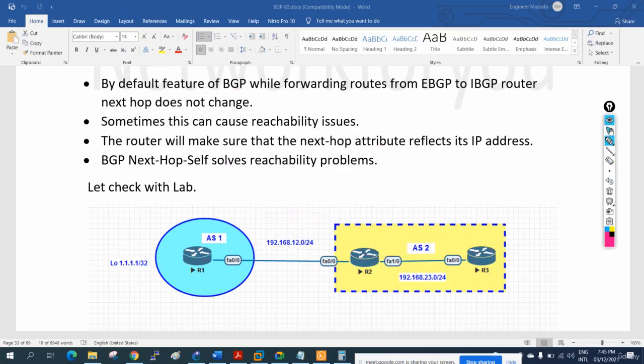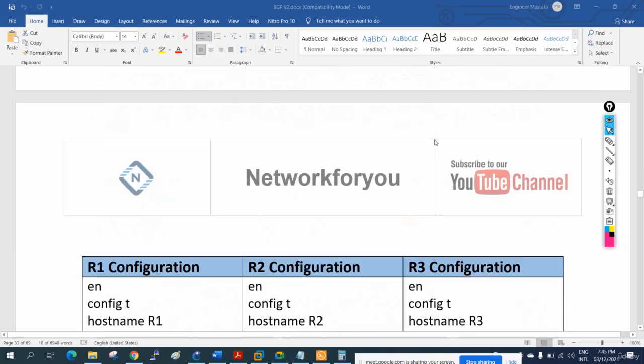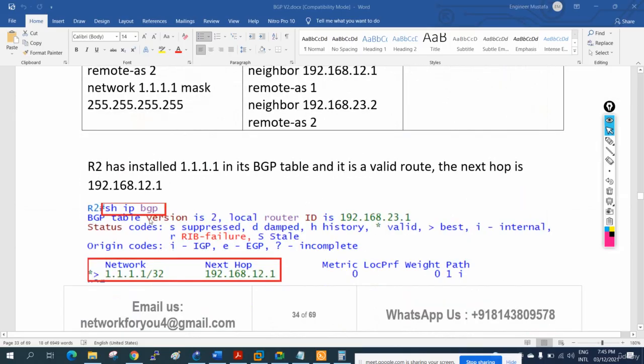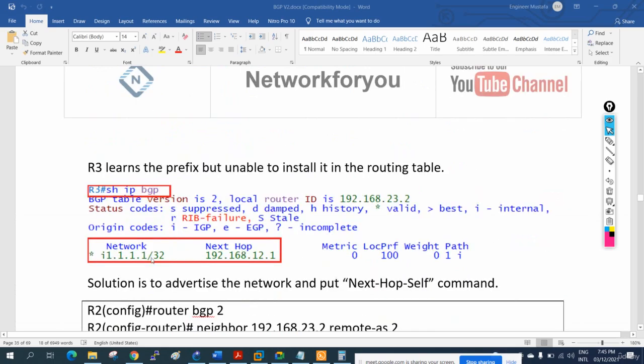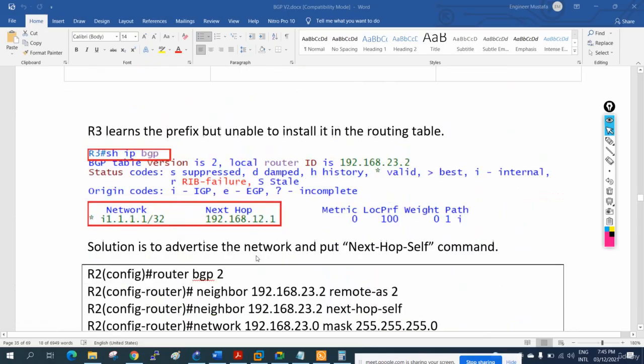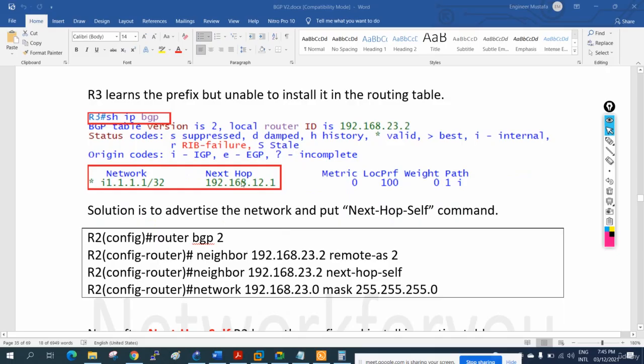Let me show you here. I put the screenshot here so you will have more idea. First, when we are checking in R1, it is showing that if anyone wants to go to 1.1.1.1/32, the next hop is 12.1. In R2 it is showing this way. When we check in R3, we also get the same thing: forward the traffic to this next hop. But R2 and R3 don't know anything about 12.1. So we will have the issue.